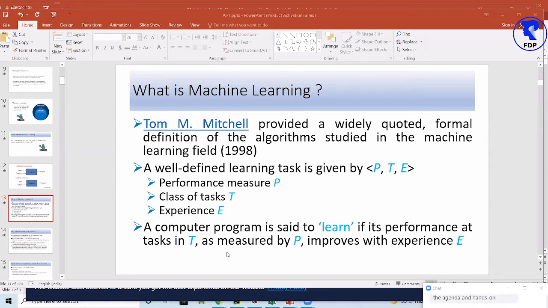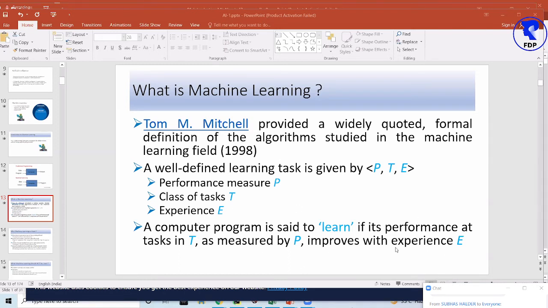This is the original definition given by Tom Mitchell: machine learning is a well-defined learning task given by the symbols P, T, and E. P is the performance measure, T is the class of task, and E is experience. A computer program is said to learn if its performance for the task in T, as measured by P, improves with experience E.